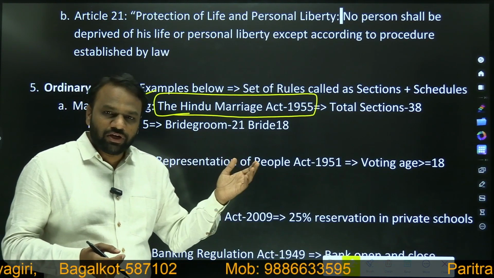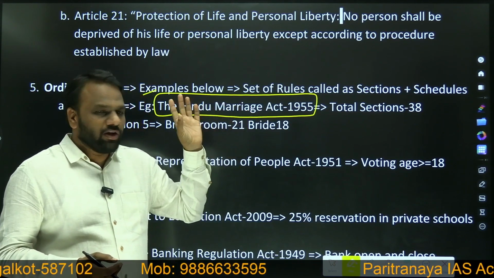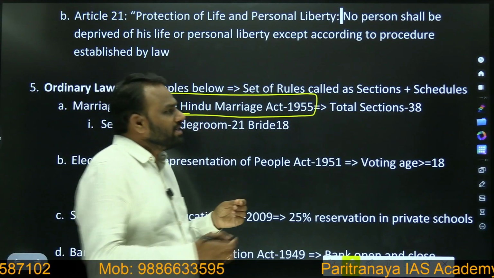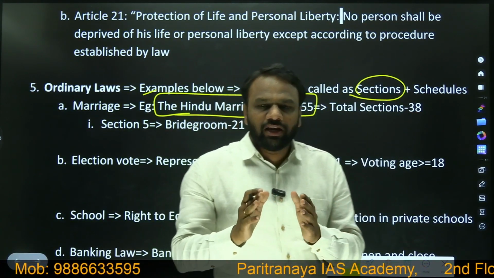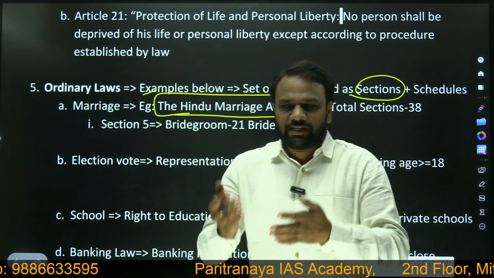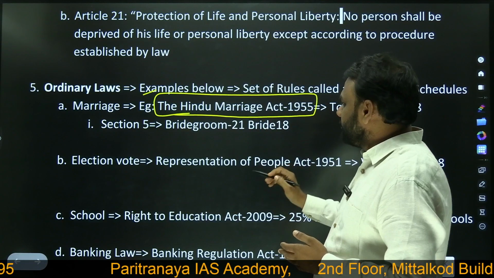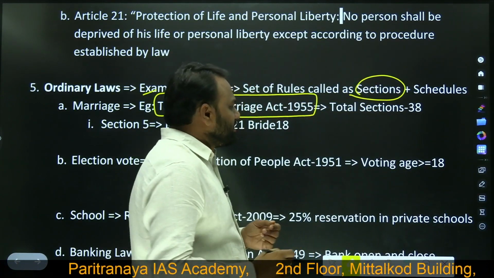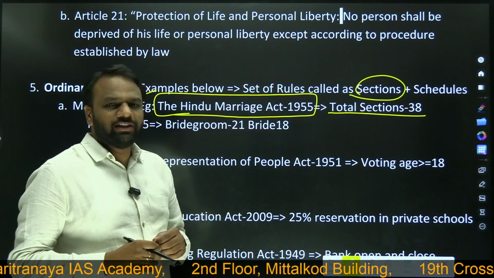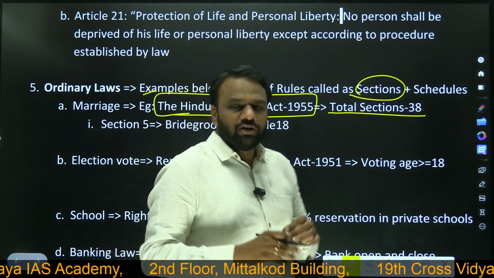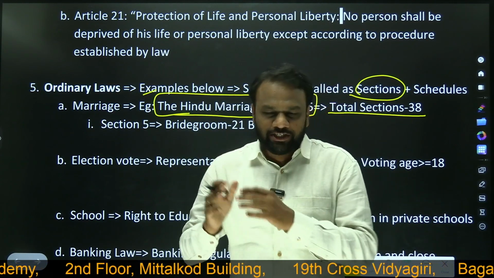So in the constitution, we refer to the statements as articles, but in ordinary laws, we refer to the statements as sections. It means one ordinary law will consist of multiple sections. An example, the Hindu Marriage Act, which is a law, consists of totally 38 sections. So our constitution consists of articles, our ordinary law consists of sections.